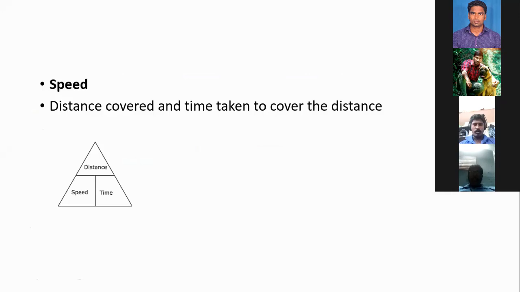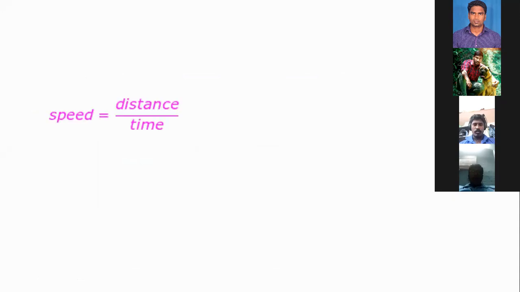Now speed: distance covered divided by the time taken to cover the distance. Look at the triangle now. What are the three aspects involved here? Distance, speed, time. Distance divided by time. Got the point here? This triangle can be rotated so we can easily identify speed. Speed is equal to distance by time.